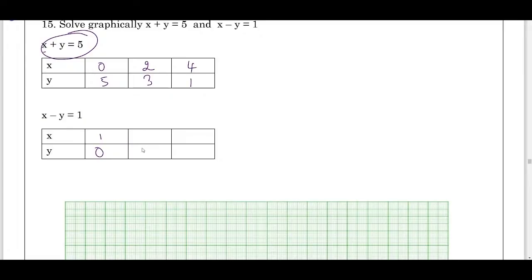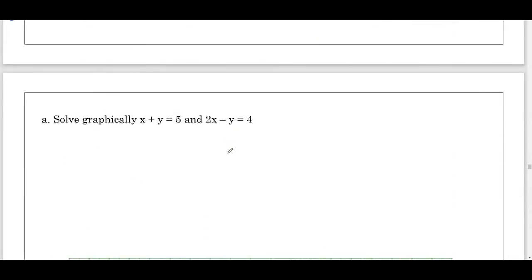Now if I assume the y value is 2, shifting minus 2 to the RHS, 1 plus 2 is 3. In the same way, I'll assume y as 5 and I'll get x equals 6. The same way you can try out the question, x plus y equals 5, 2x plus y equals 7, and many of the practice questions I have already discussed here. You can check them out.